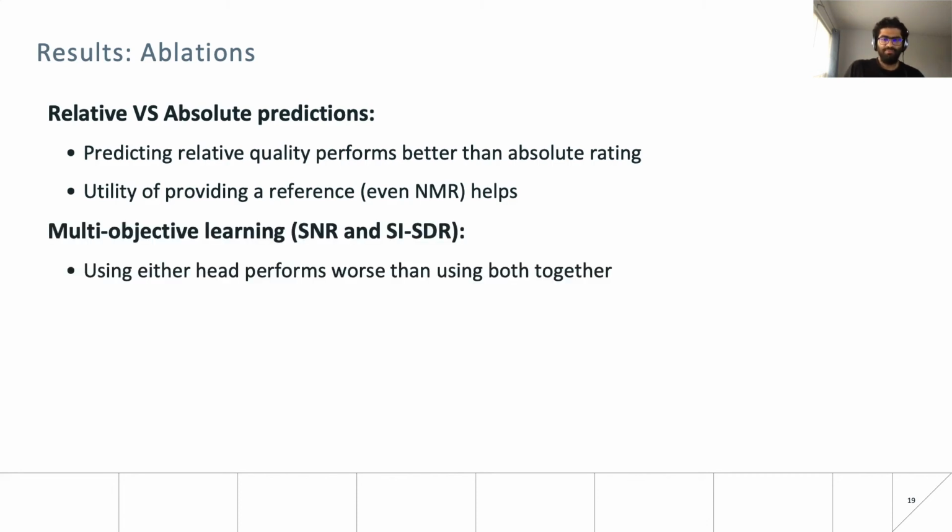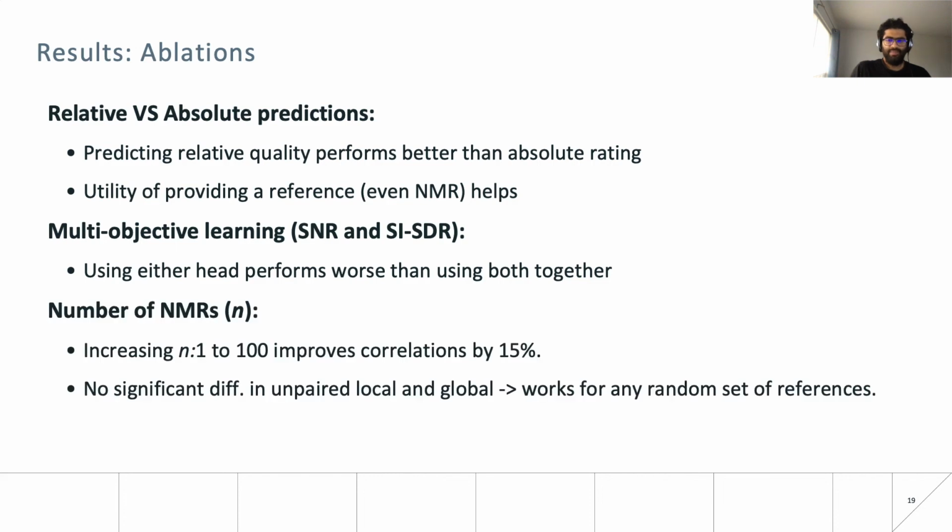Next, we verify the importance of our multi-objective learning strategy of optimizing over both SNR and SISDR differences. We observe that using either head alone performs worse than using both heads together, which suggests that using a multi-objective optimization helps learn a better general representation.